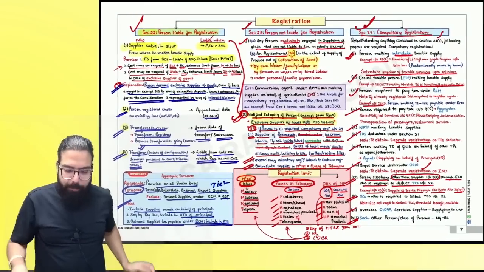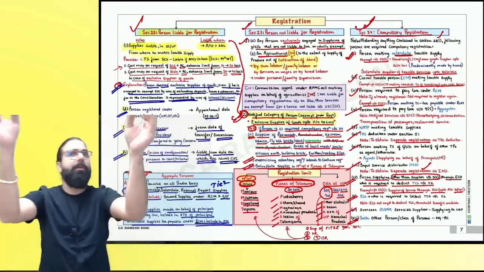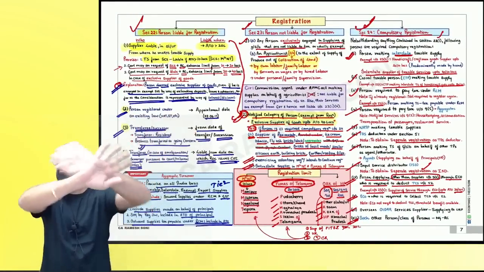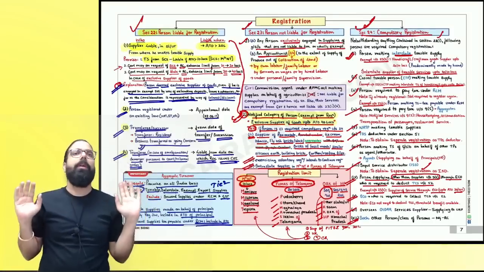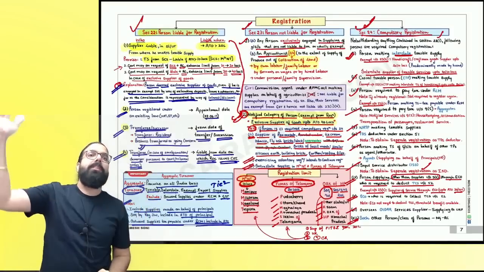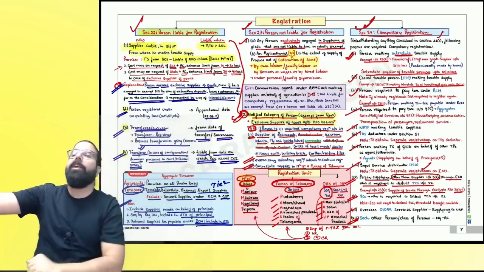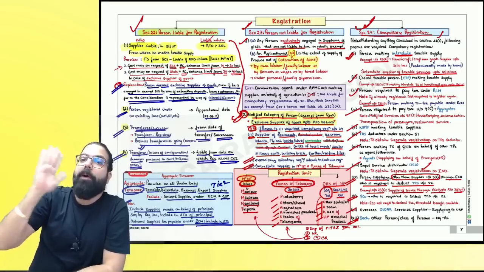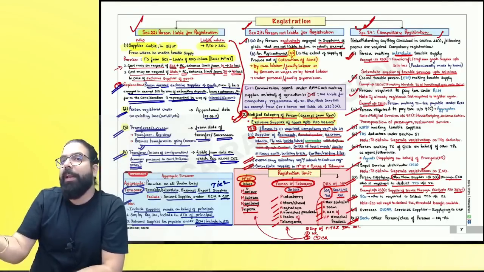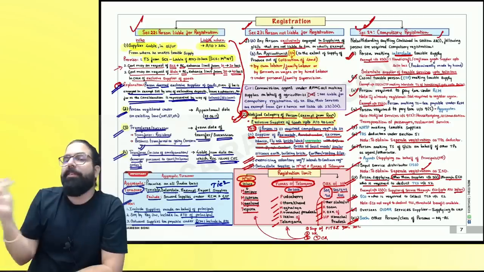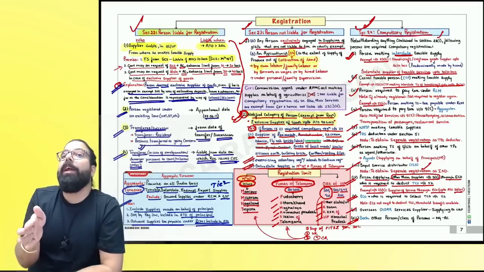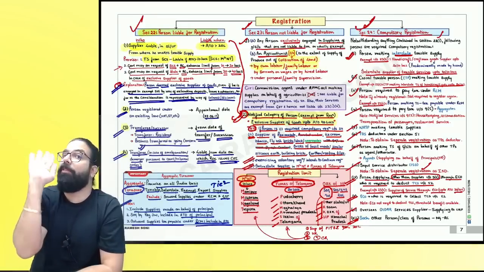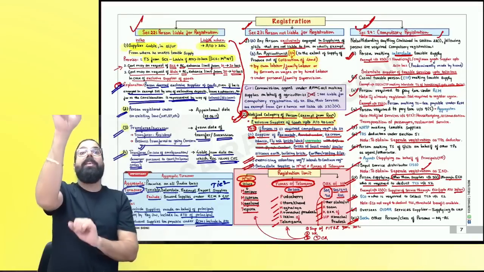Are we all clear till here? This is very, very important from the exam point of view. 22, 23, 24. You can't leave anything and go. Section number 21, supplier liable when? Aggregate turnover process 40, 20, 10. Sir, existing registered person when? Appointment date. Then transferee liable from the date of transfer or succession. Transferee liable from the date the ROC issues the certificate of incorporation, the birth certificate. Can we go ahead, everyone?